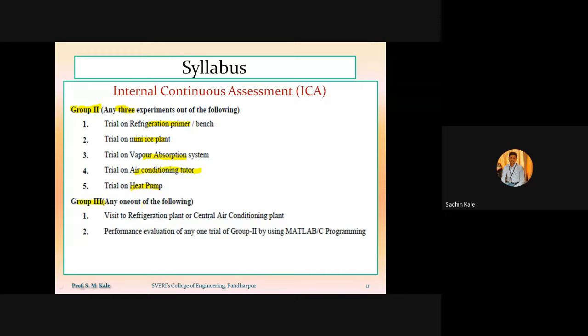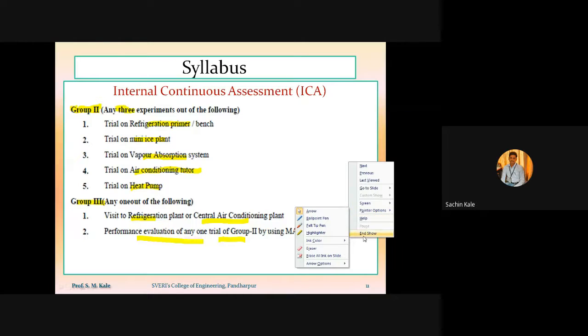And group 3, any one out of the following. Here we have to visit a refrigeration plant or central air conditioning plant, or do the performance evaluation of any one trial using MATLAB or C programming. So this is related to our syllabus, both the theoretical syllabus as well as the practical syllabus. For our first unit, first lecture, this much will be sufficient.